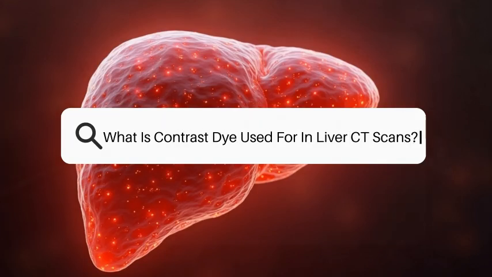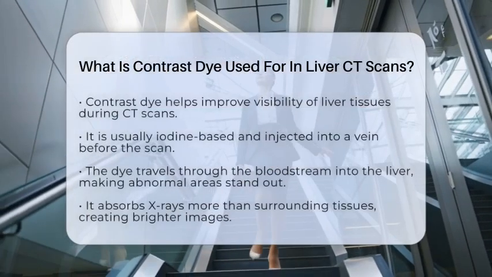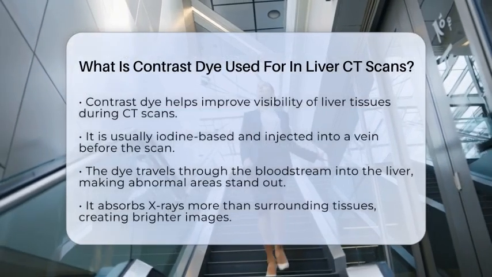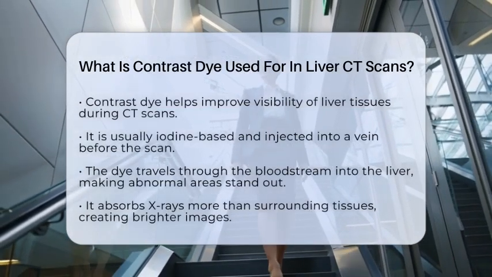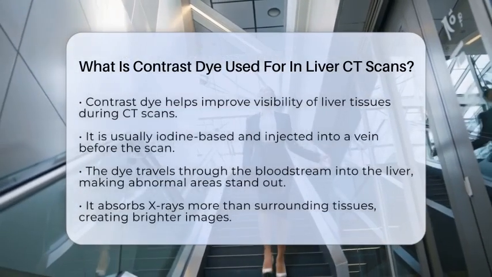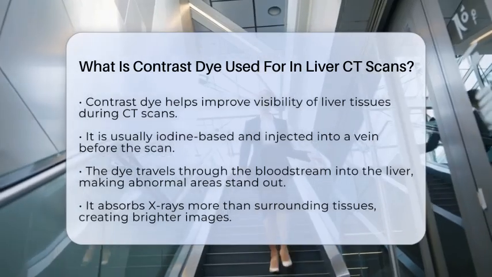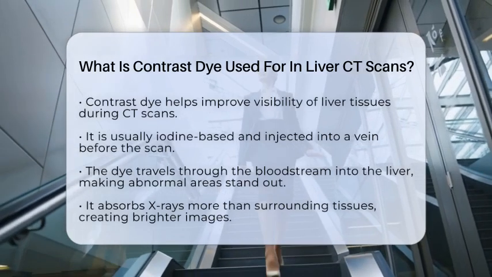What is contrast dye used for in liver CT scans? Imagine trying to see a city at night without any lights. Everything blends together, and it's hard to tell where the buildings or roads are. That's similar to what a liver looks like on a regular CT scan. Contrast dye acts like a spotlight, helping doctors see the details clearly.